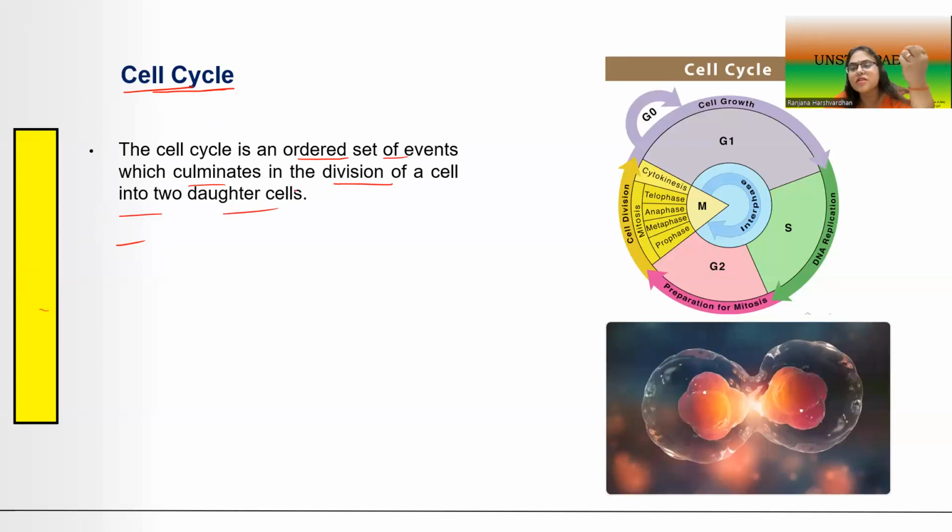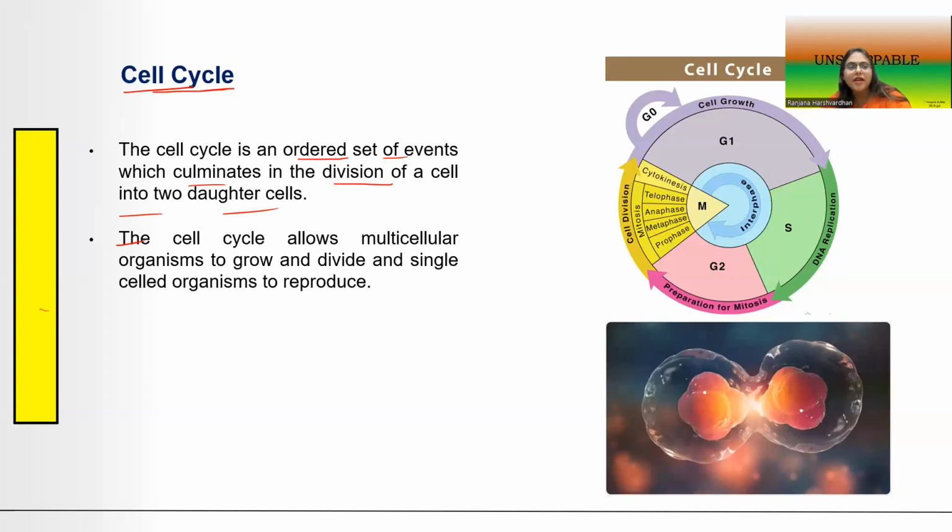In simple terms, the cell cycle is the time span between when the cell is born until it is able to divide into two cells. That time span is called the cell cycle.